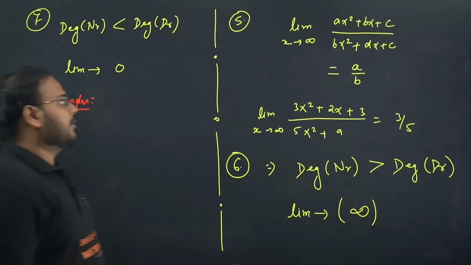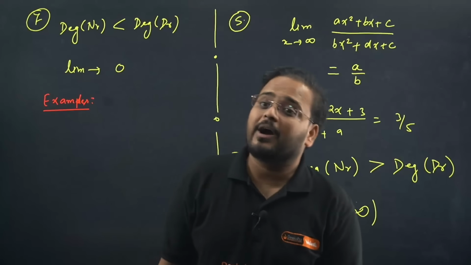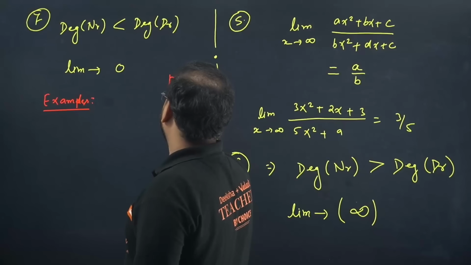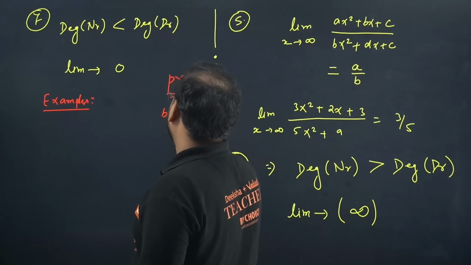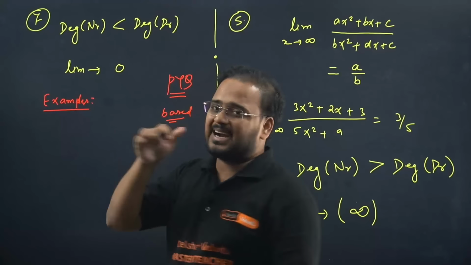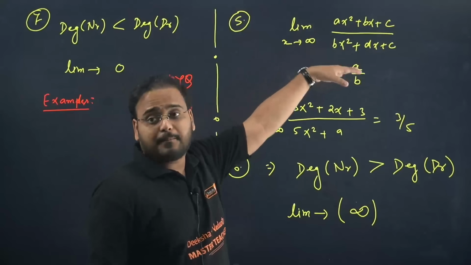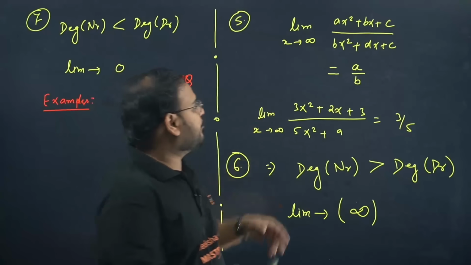Okay, moving on. Trick number 5. Now this is completely PYQ based only. You might have seen multiple questions on this trick. What is that? Polynomial function in the rational form. Ax square bx plus c. So what is this case?